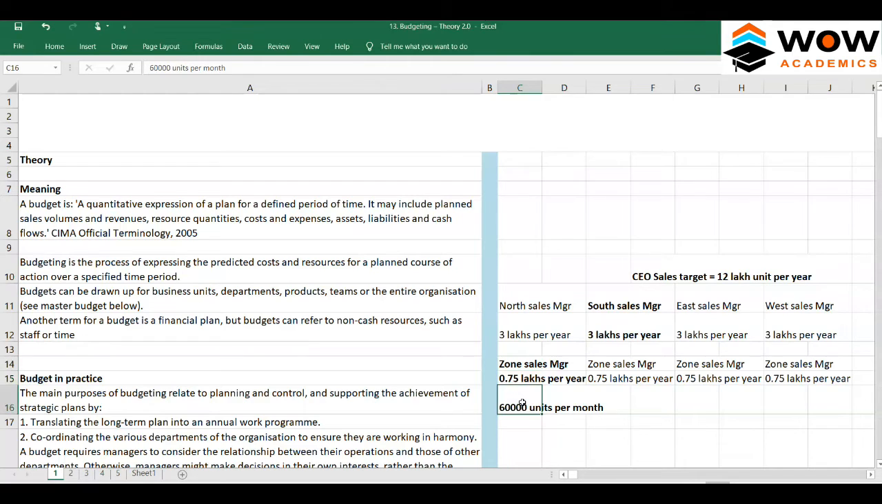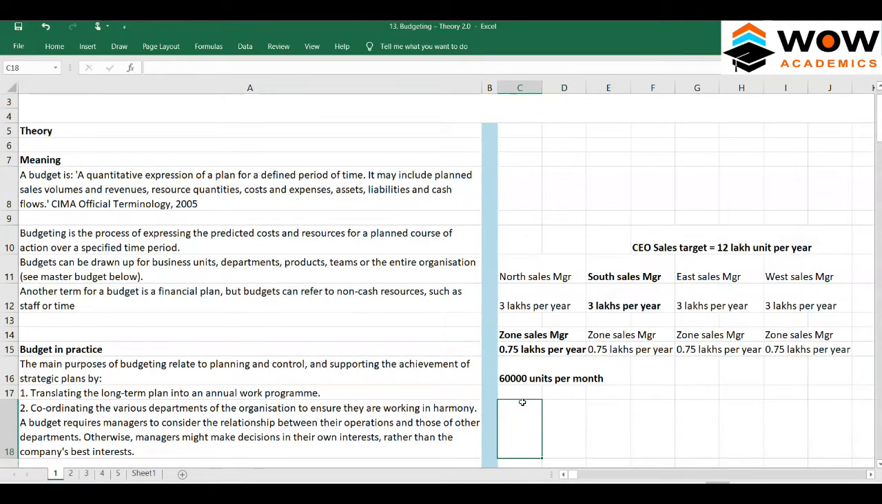So we have broken the annual target of 12 lakh units into some regions. These sales managers have subordinates called zone managers, and these zone managers will then have their own targets. It's not that zone managers will go and sell all of it themselves. They might have a particular zone. So for example, if you take India, in India you have a south zone.